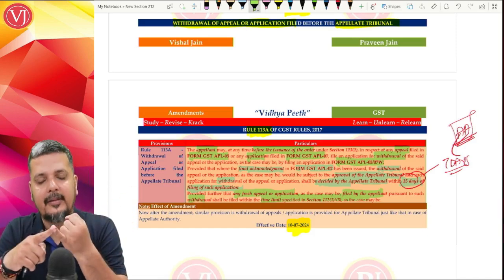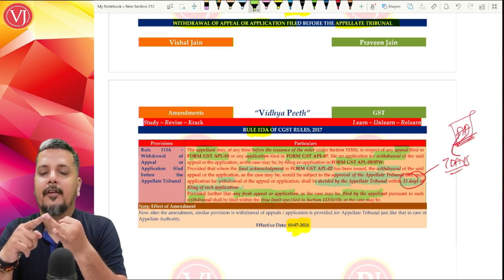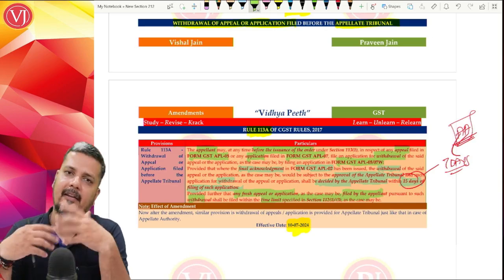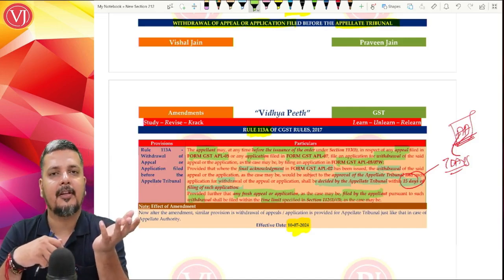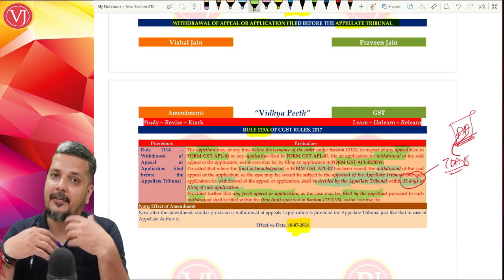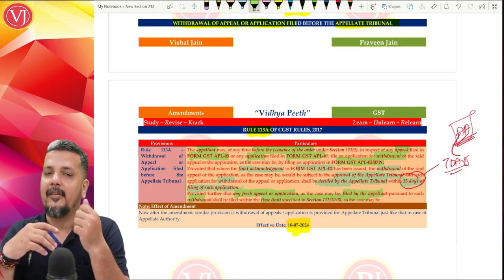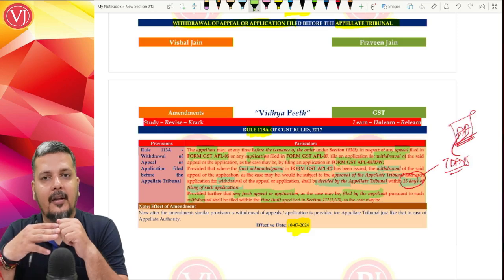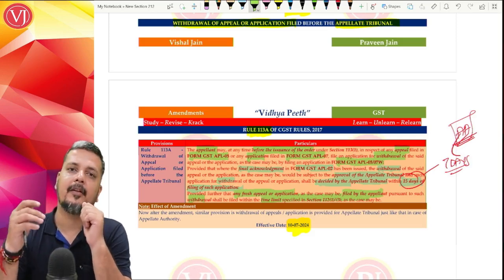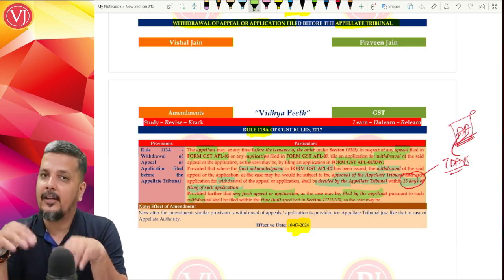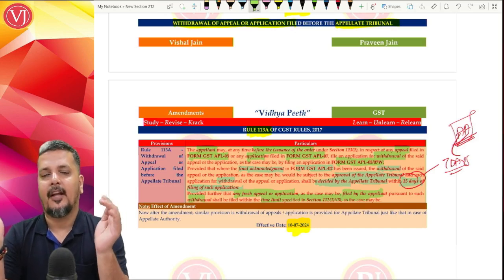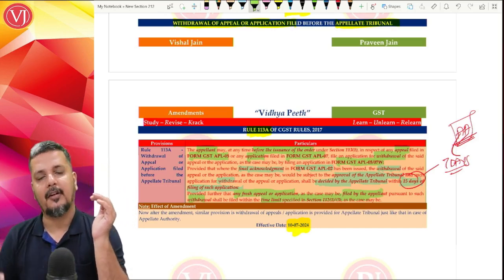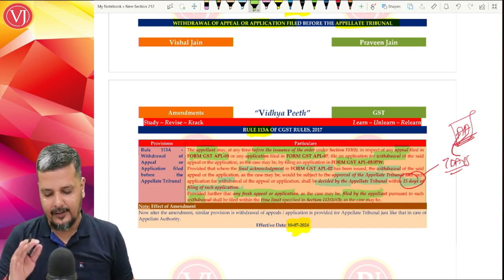So can you withdraw your appeal? Yes. If your appeal number, the final acknowledgement number, is already given, can you still withdraw? Yes. But in that case, it will not be automatic. If it is before the final acknowledgement number with the appeal number, you can withdraw just like that. If it is after the final acknowledgement number and appeal number, please get the approval from the appellate tribunal. And when you make that application for withdrawal, the appellate tribunal will decide within 15 days. After withdrawing, can you file a fresh appeal or application? Yes, but it should be within the time limit frame. The time frame is different for the assessee and different for the department, but it should be within the original time frame. There's no extension.